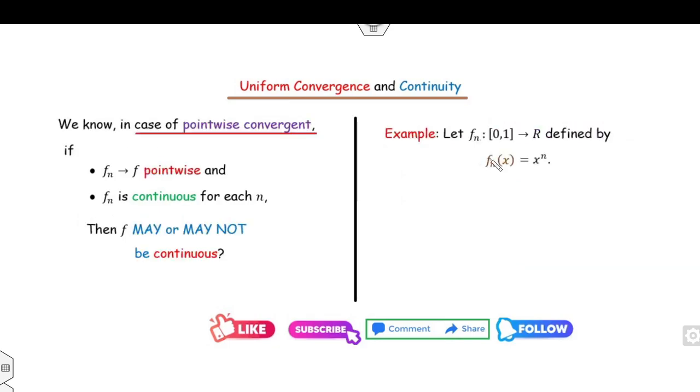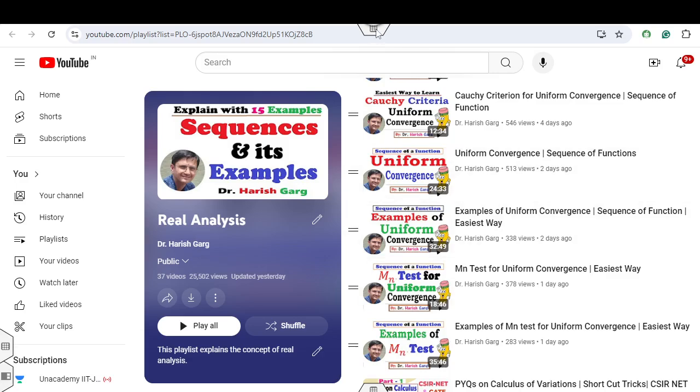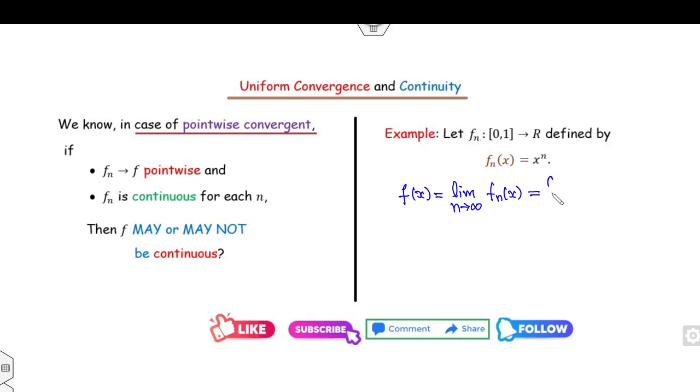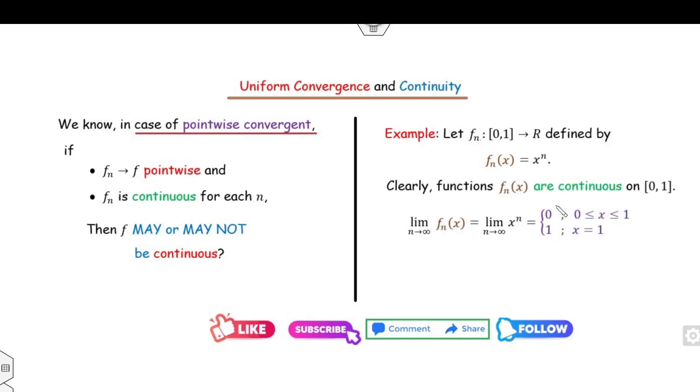For example, if I consider this example, then check whether it converges uniformly or not. I need to compute the limit as n approaches infinity of f_n(x). For more detail about how you can check pointwise convergence, you must watch my lecture on examples of pointwise convergence. Now what is the limit of this? Clearly you have two cases. If x is equal to 1, the limit is 1. If x lies between 0 and 1, strictly less than 1, the answer will be 0. And because each f_n is a polynomial, each of the functions f_n is continuous.